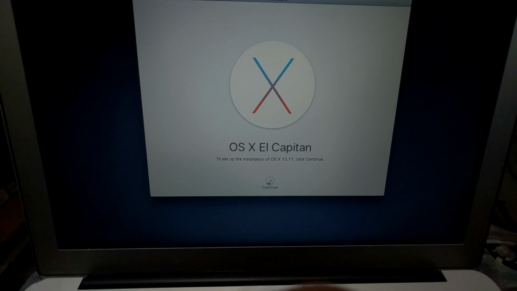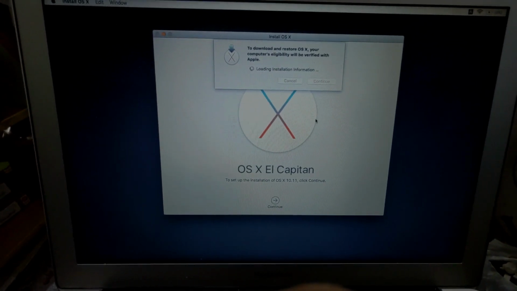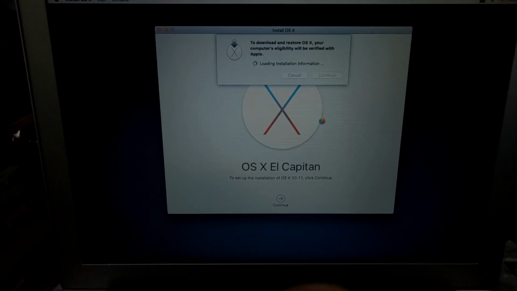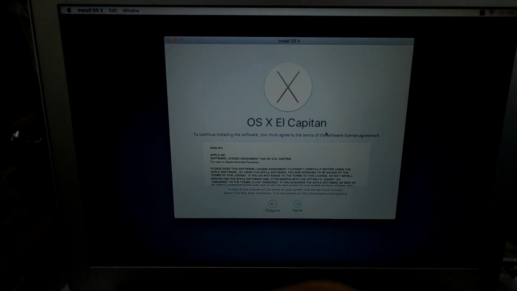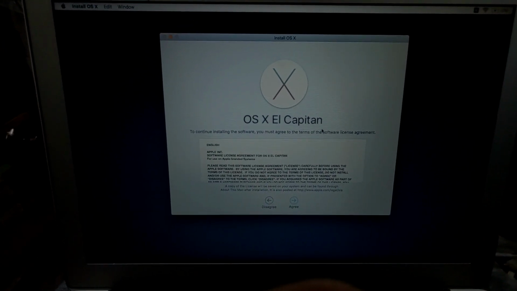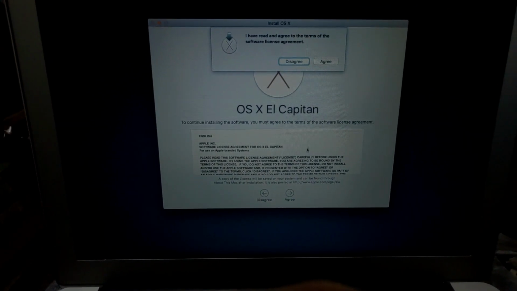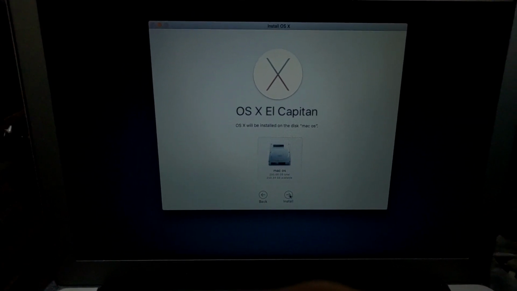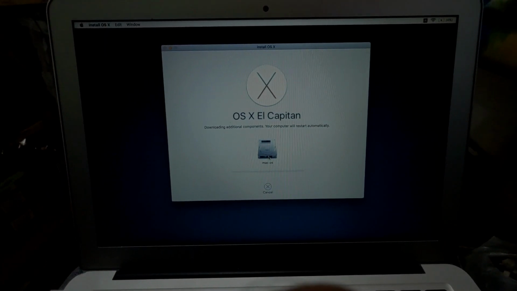Then click Restore, select the drive that you erased just before, and click Install Now. Wait, it'll download and install macOS.